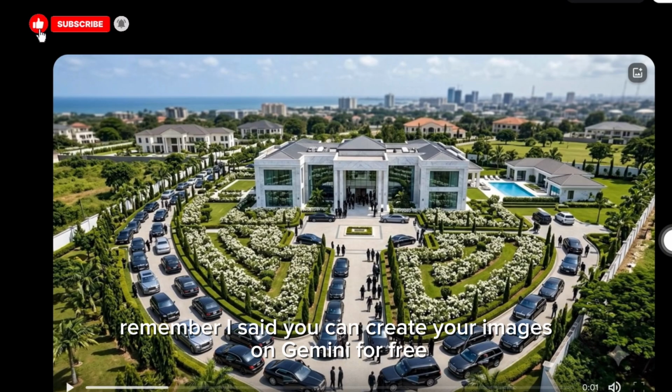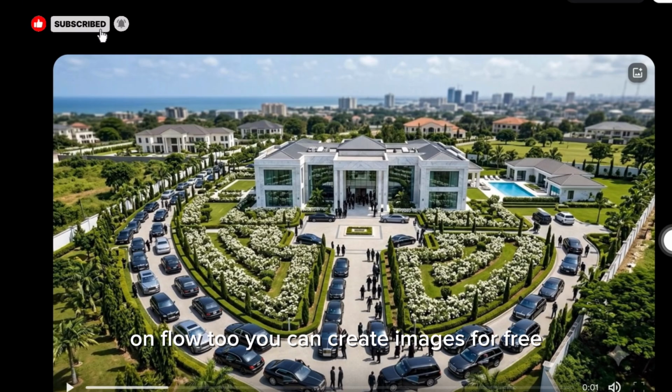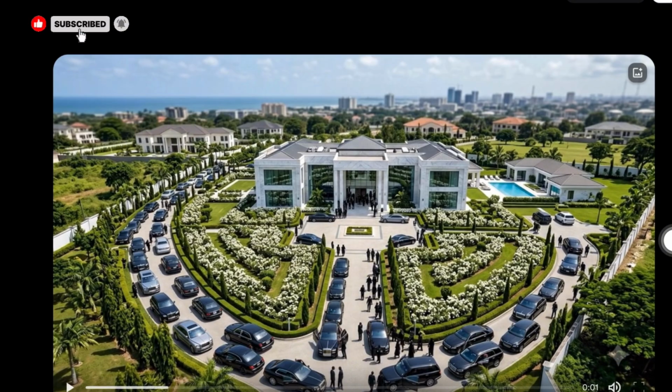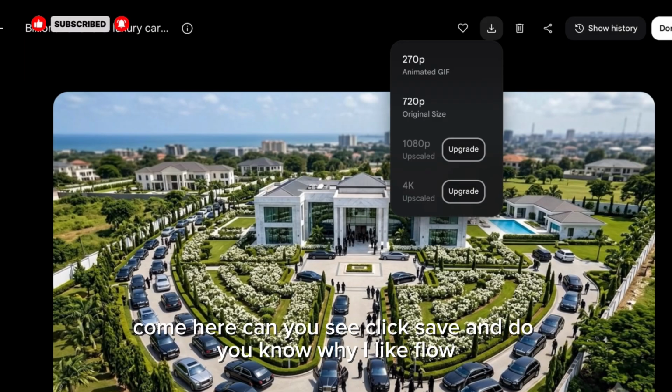Remember I said you can create your images on Gemini for free. On Flow too, you can create images for free. So on Flow, you can create your video for free. And after this, you just come here. Can you see? Click save.